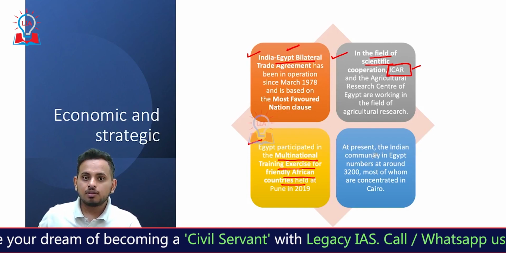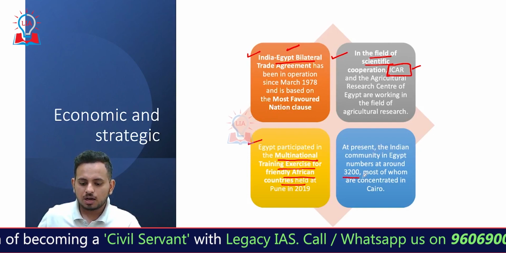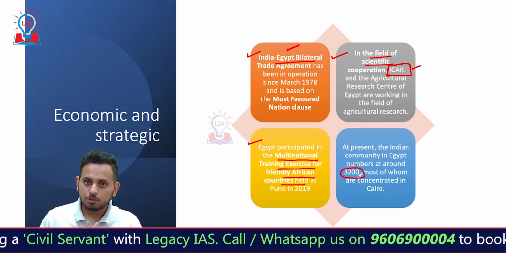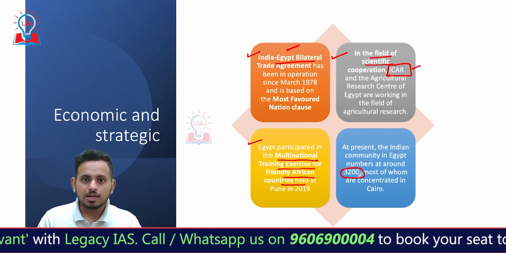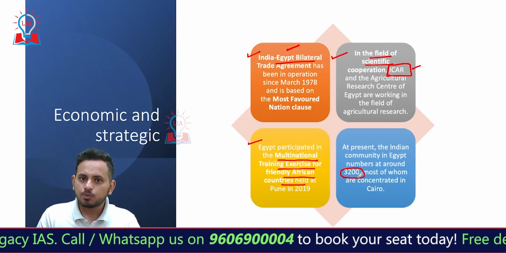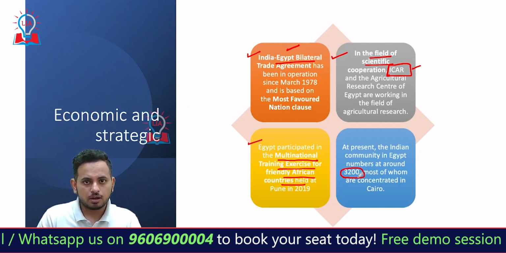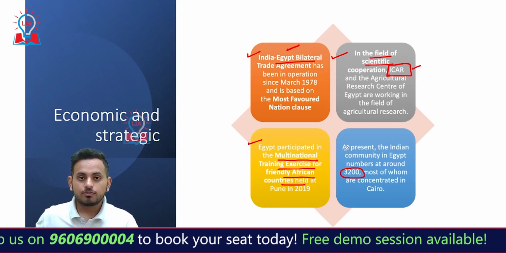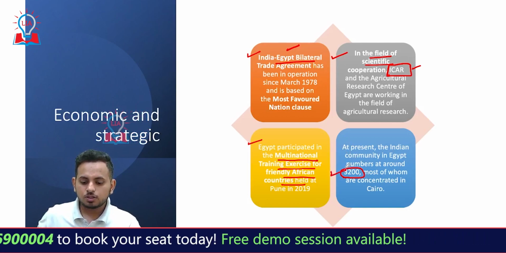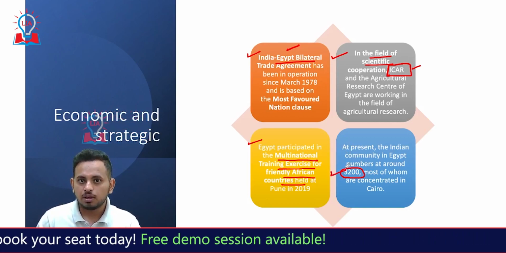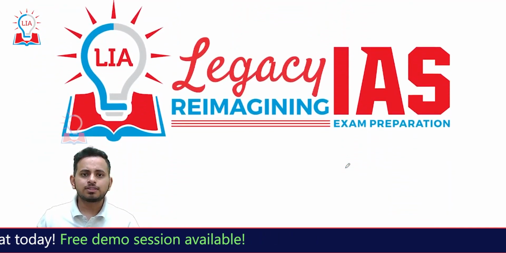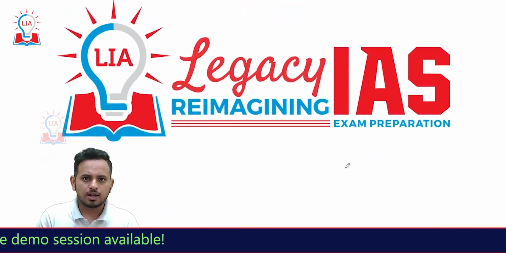The Indian diaspora in Egypt is around 3,200. See, 3,200 might not be great when we compare it with Europe and America or the USA for that matter. But for an African country, a country which is hosting 3,200 Indian people is a huge one. So this is with respect to the relationship that India has with Egypt.